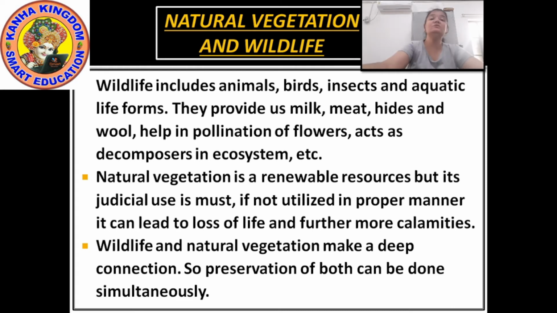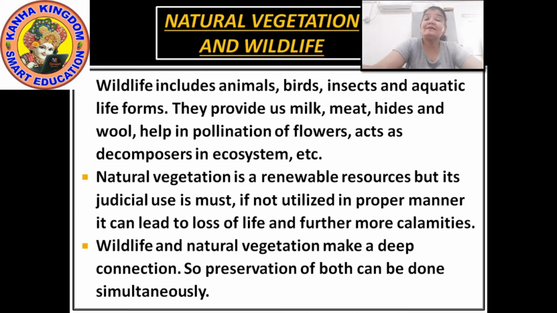Wildlife includes everything; you cannot talk only about animals. It includes animals, birds, insects and aquatic life forms. Aquatic life forms means the animals living in the water, like fish, crocodile, whale, penguin, and many others.